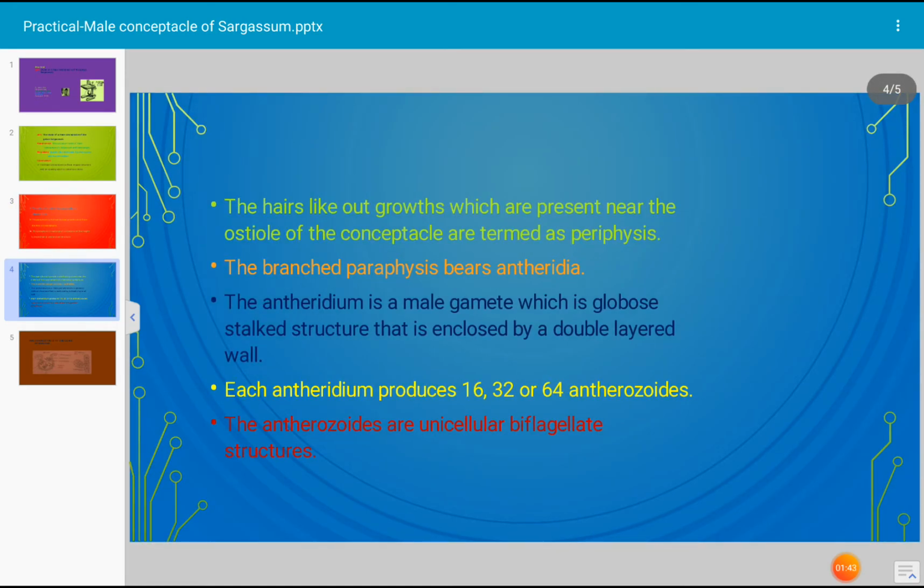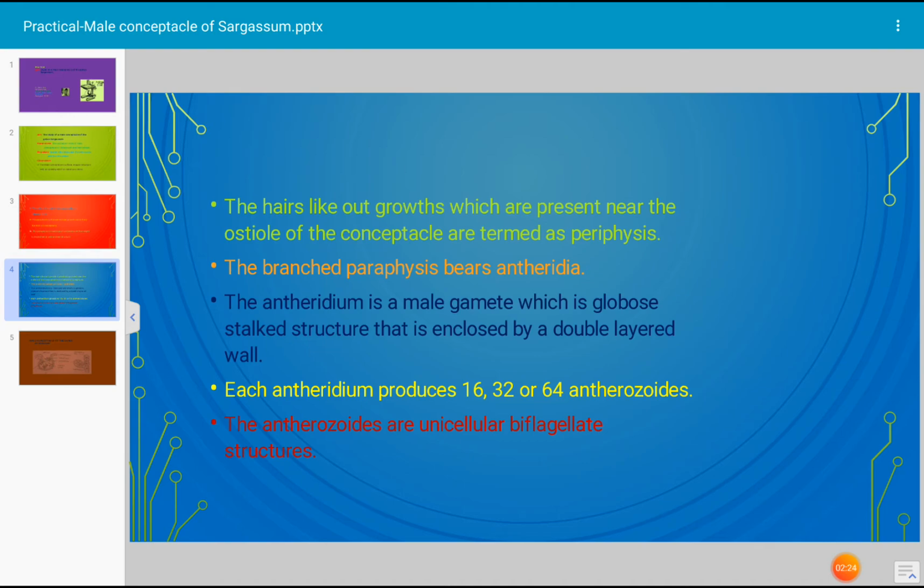Next point: the hair-like outgrowths which are present near the ostiole, or the opening of the conceptacle, are known as periphyses. The branched paraphyses bear antheridia, and the antheridium is a globose, stalked structure. It has a stalk, and it is enclosed by a double-layered wall.